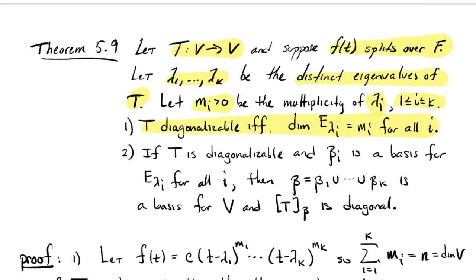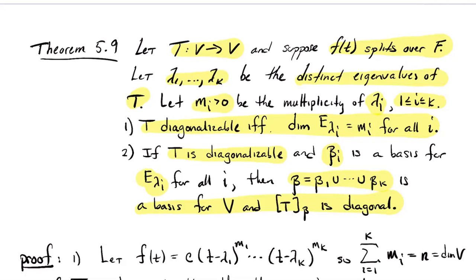And then secondly, and we'll kind of prove this as we go, but we're stating it as a second part, that if T is diagonalizable and you pick the basis for each eigenspace, then the union of those things will be a basis for V. Okay, so we have already proven that the union is linearly independent. So if T is diagonalizable, there's sort of the right number of elements in that union. That's the gist of it.